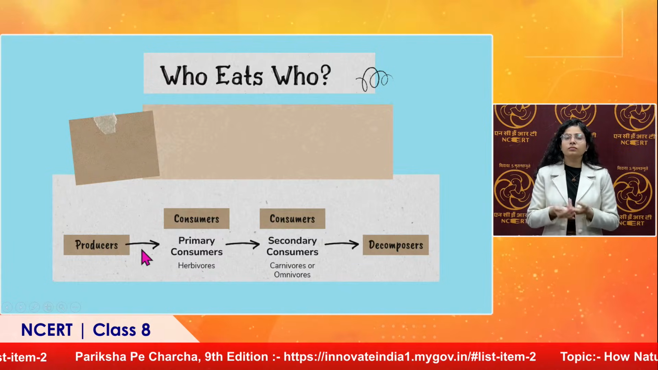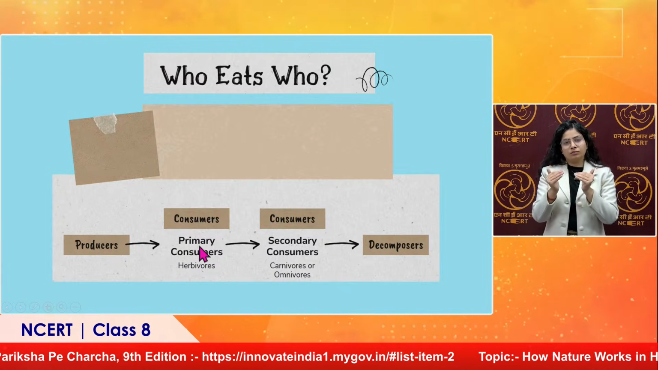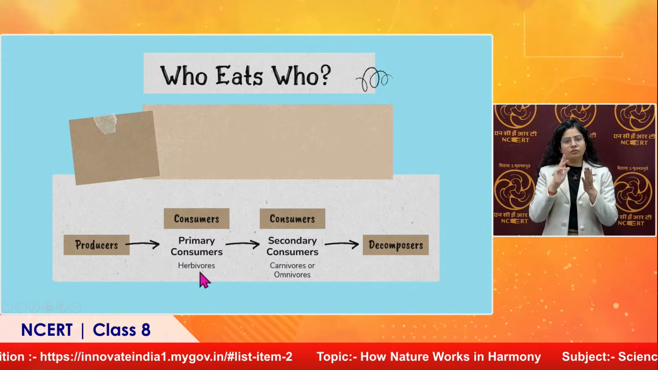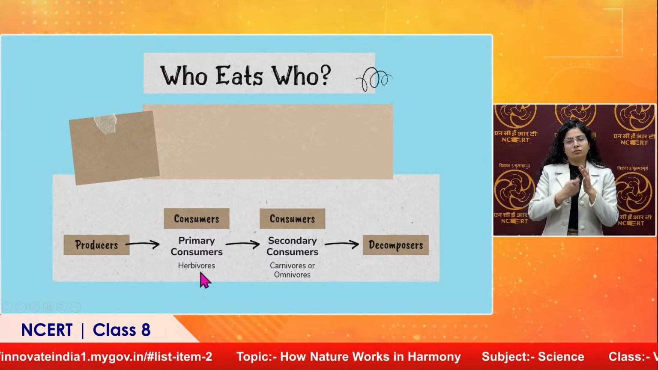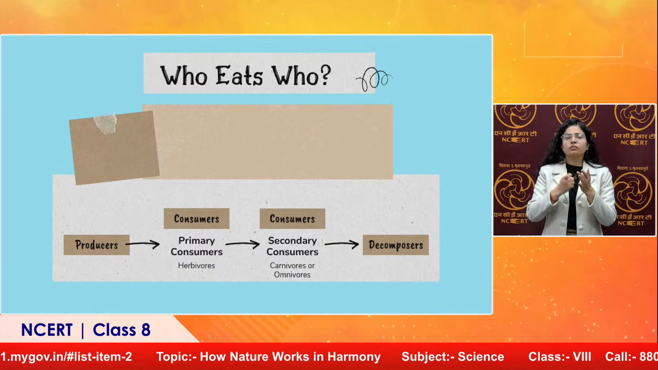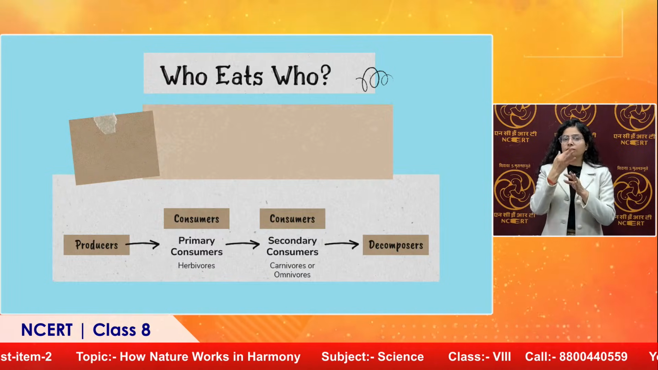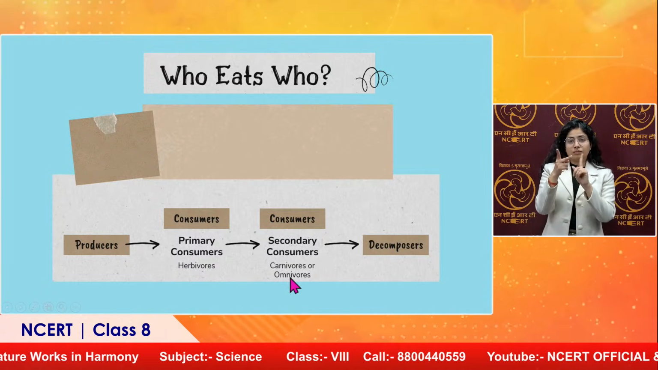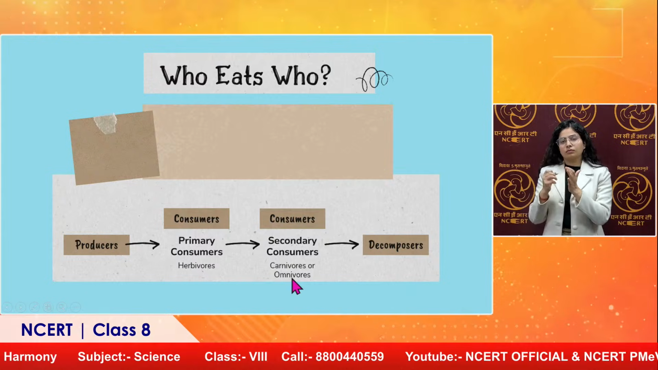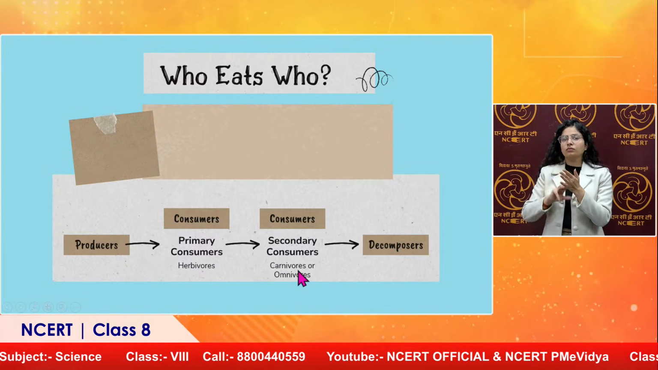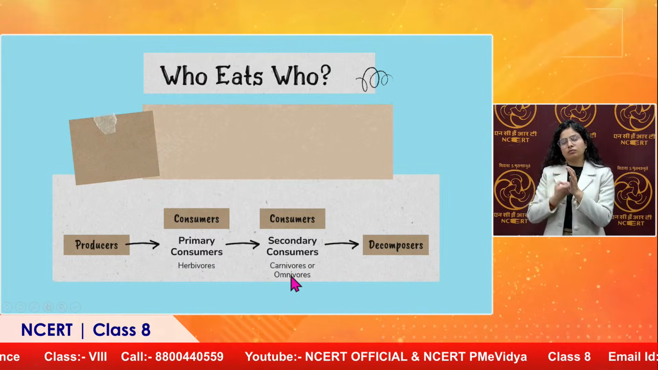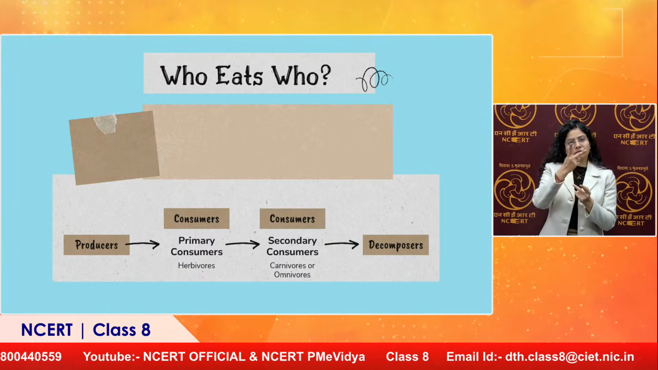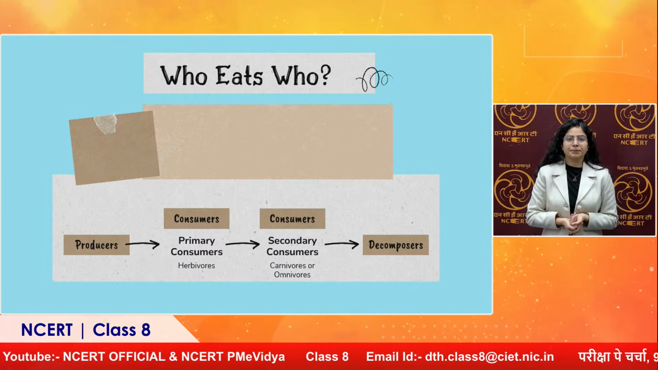Now what happens further? Producers are consumed by primary consumers or herbivores. Herbivores are the organisms which eat plants. Further, these herbivores are consumed by the secondary consumers, which can be carnivores or omnivores. Carnivores are the flesh eating animals, right? And omnivores are the ones that eat plants also, or depend on flesh also.